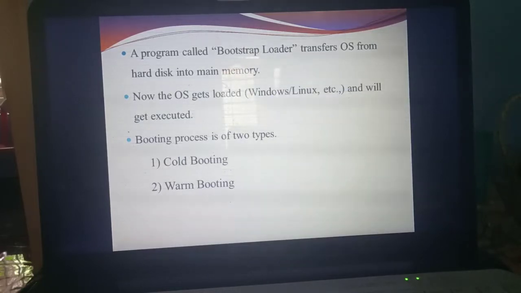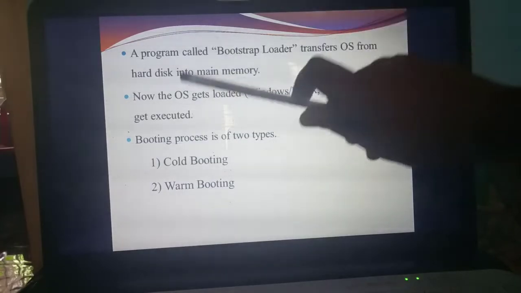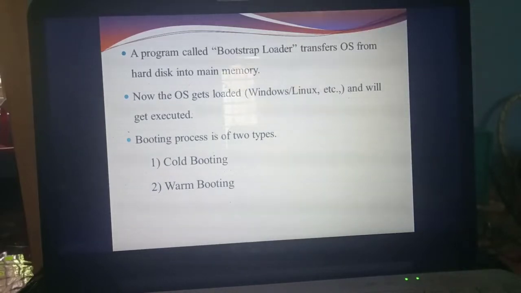When the operating system gets executed, immediately after the booting, there is another program. What's the program name? Bootstrap loader. This bootstrap loader transfers the information from where to where? It transfers the operating system's information from the hard disk into memory. After transferring this information, immediately the operating system will get loaded. Maybe any operating system: Windows XP, Windows 7, Windows 8, Windows 10, Linux, Ubuntu, etc. What operating system you are using? It will transfer the information.